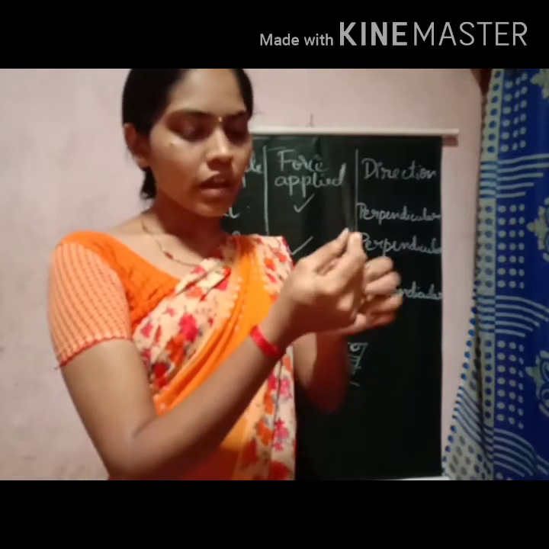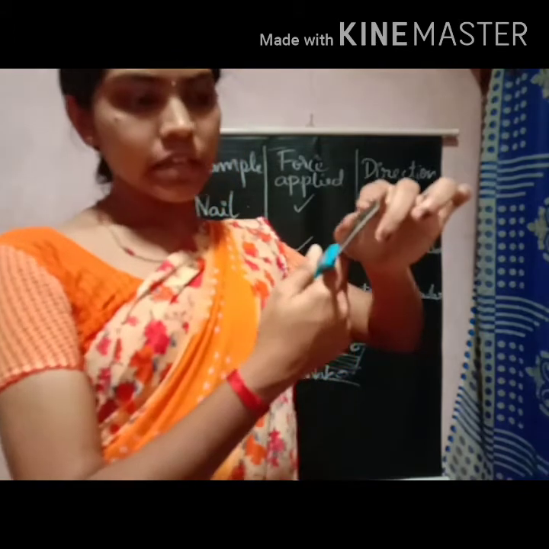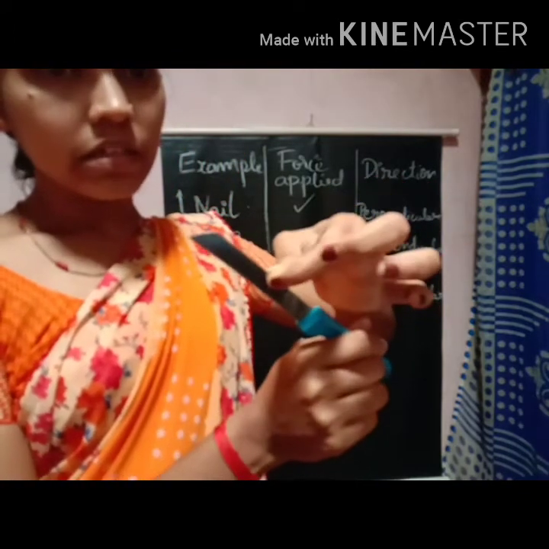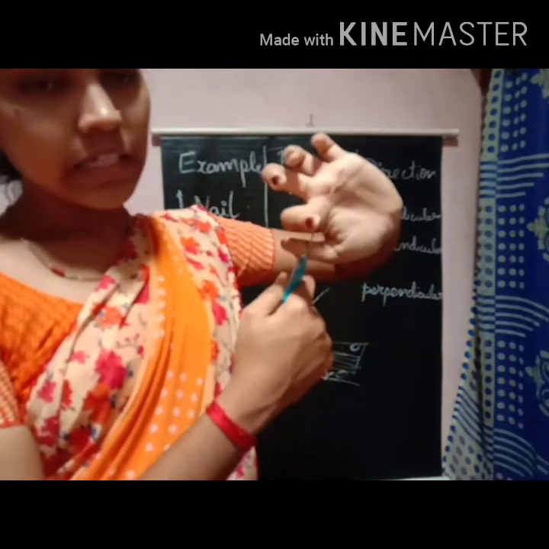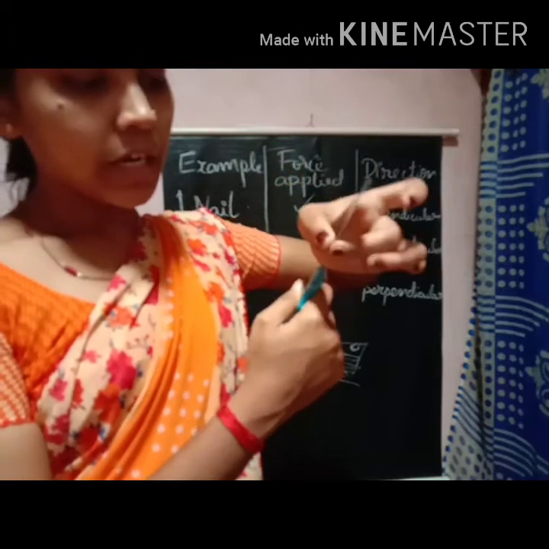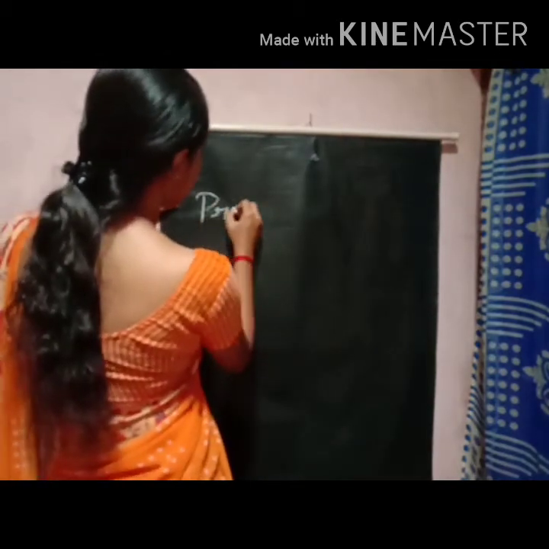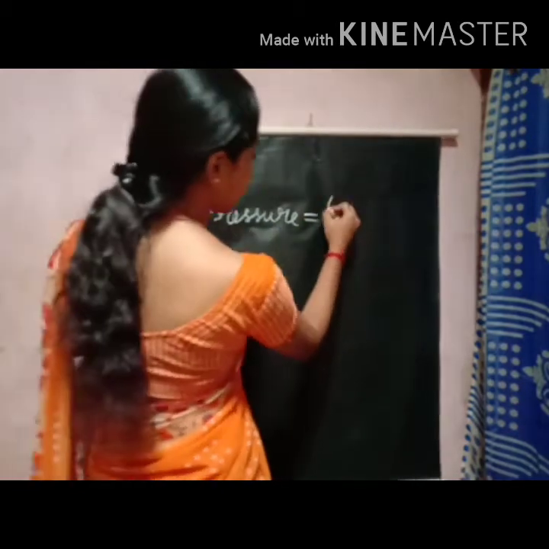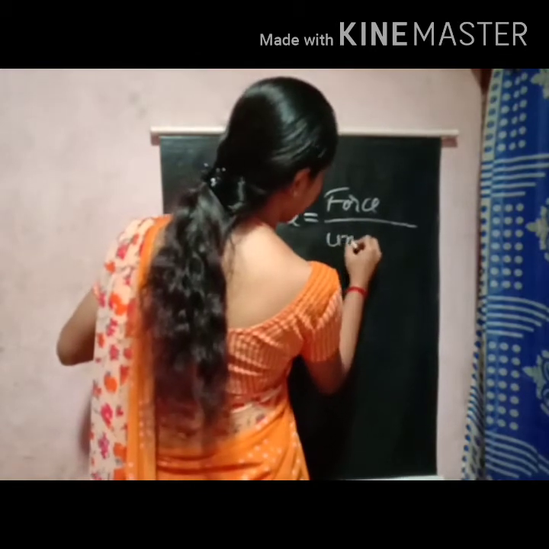As the surface area increases, the pressure decreases. Here surface area is a little less, so pressure increases. So what is pressure? Pressure is force per unit area.